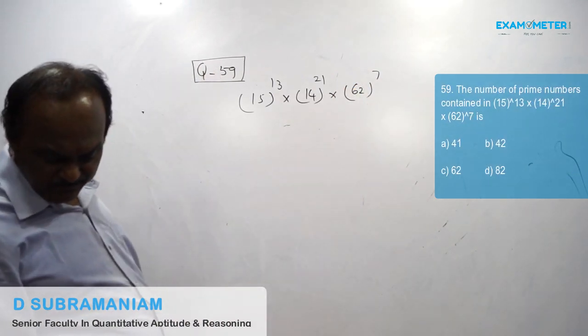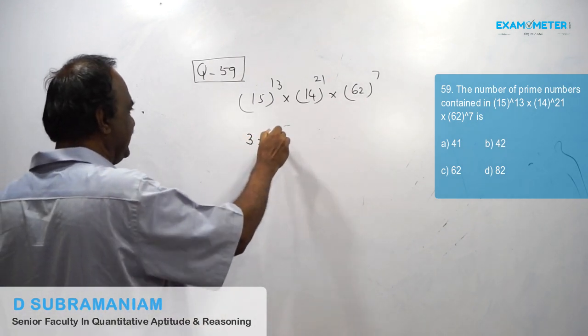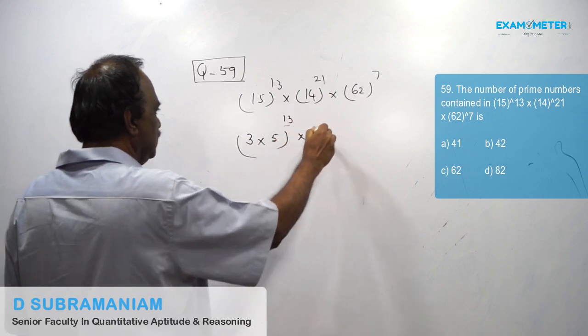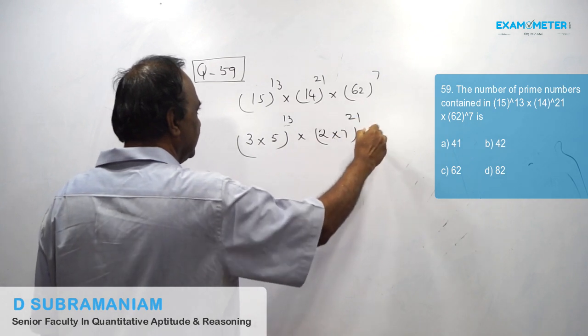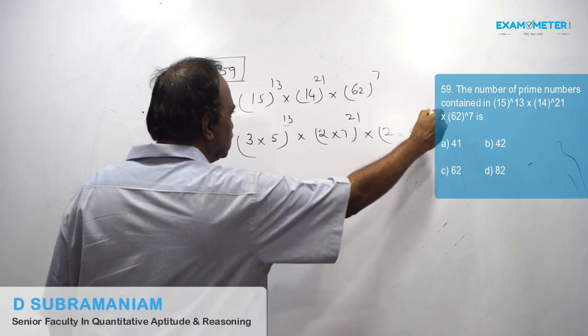Number of prime factors: 3 into 5, 15; 2 into 7, 14; 2 into 31 to the power 7.